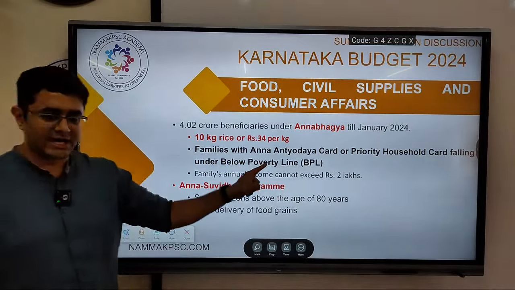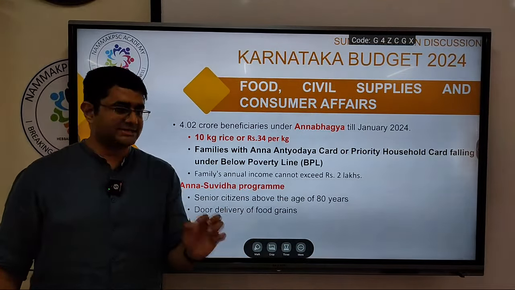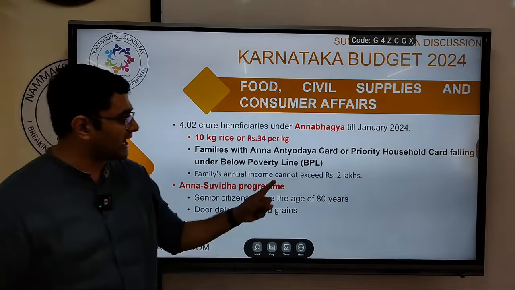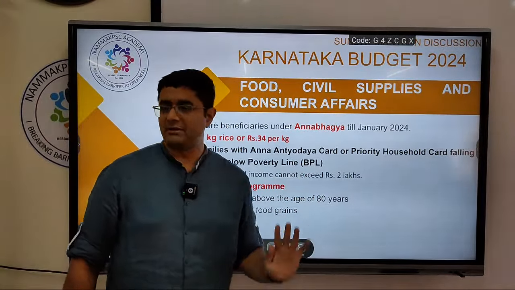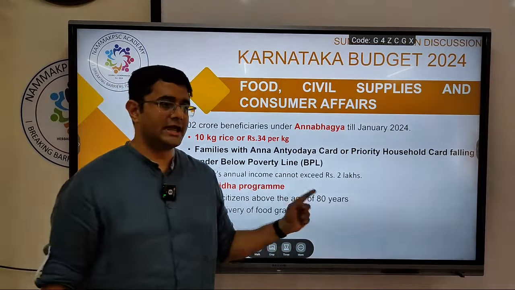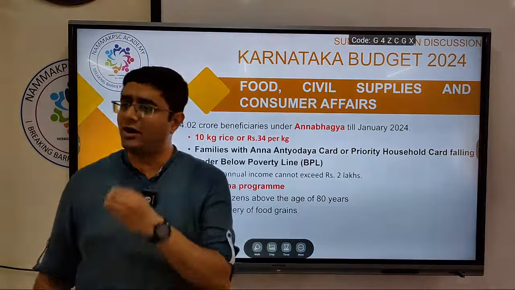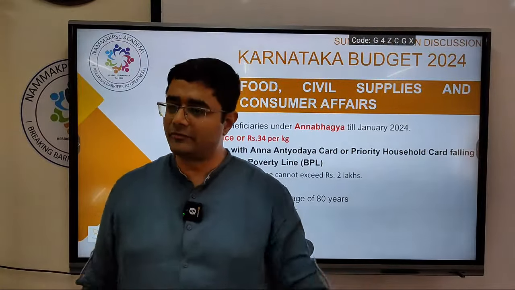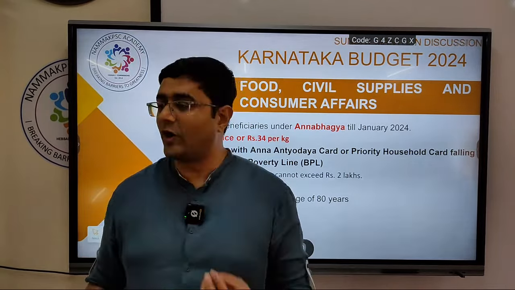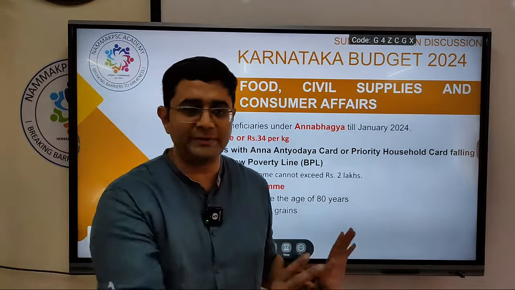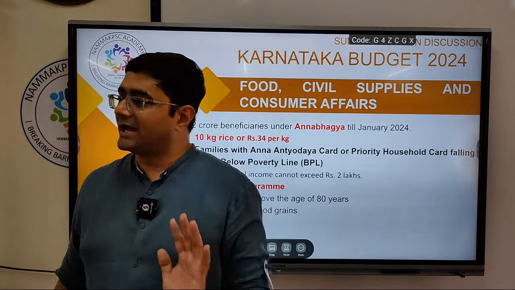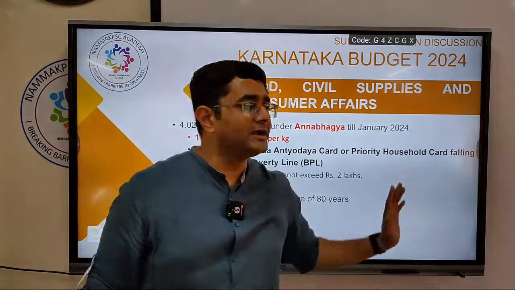But here it is targeted benefits. Generally, when it is targeted, we can say it is closer to a merit subsidy, because whom are you targeting? The BPL families. It is not for everybody. Those who really need it are getting it. Again, there is a controversy saying that they all will eat and will not come for work. Arey, with rice, what can they survive on? They have to do something else. What they are doing is saving 500 rupees every month, because rice is given free of cost. But that doesn't mean that they don't have to work for their entire life.